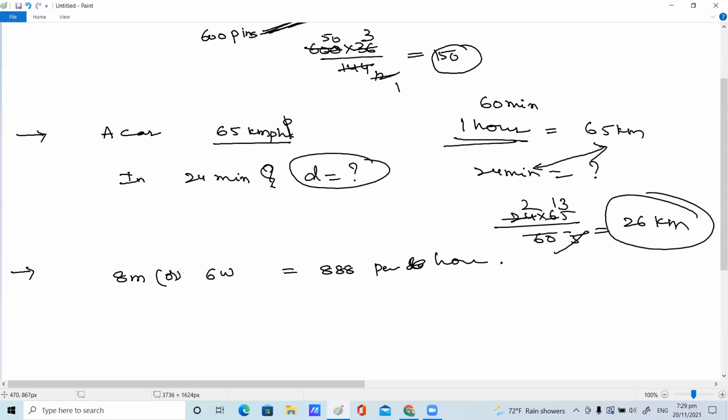So our question is, 12 men or 16 women can earn how much? Write 8 men and 6 women, children. So 8 men and 6 women together earn rupees triplet, and if I am taking 12 men and 16 women, how much amount they are going to earn? Whether it is direct proportion or indirect proportion.